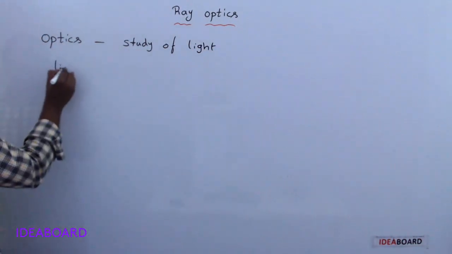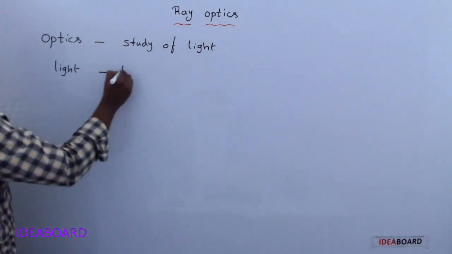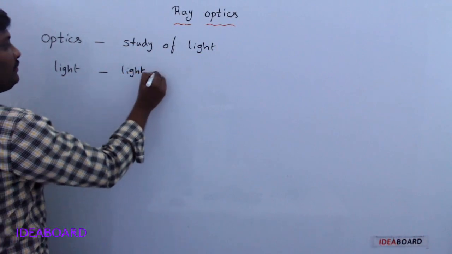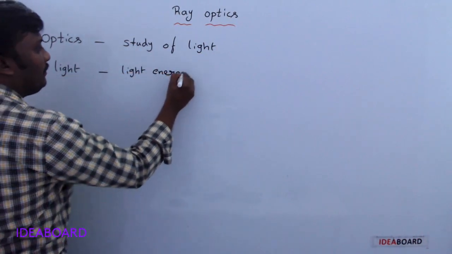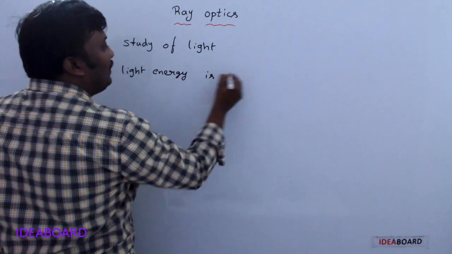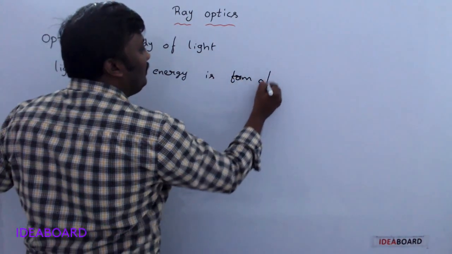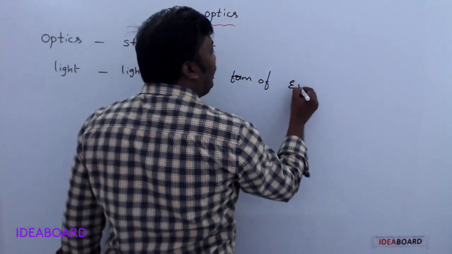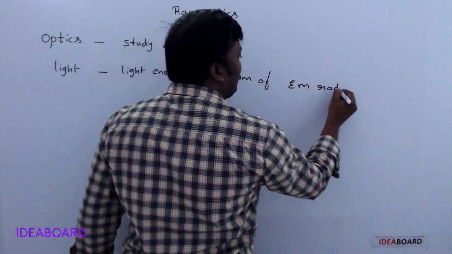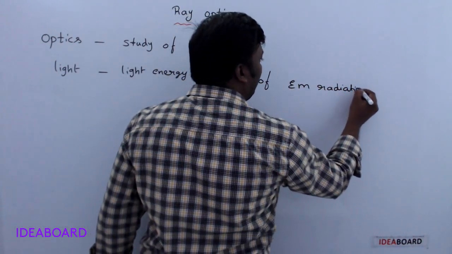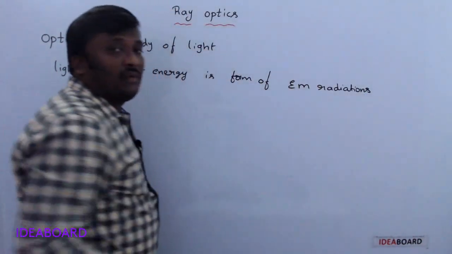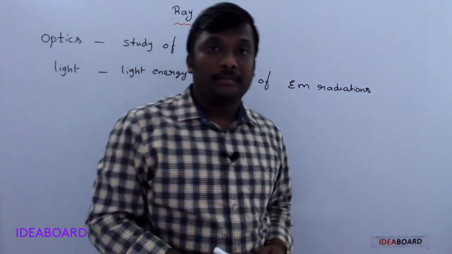What is light? Light energy is a form of electromagnetic radiation. We know the electromagnetic spectrum.